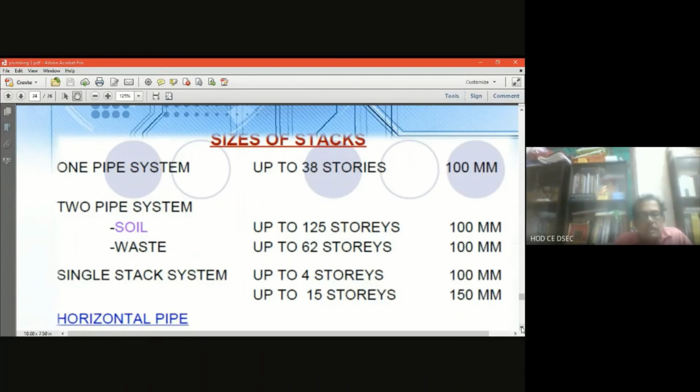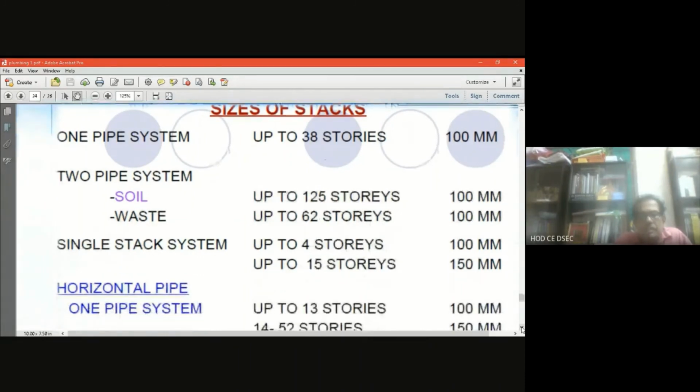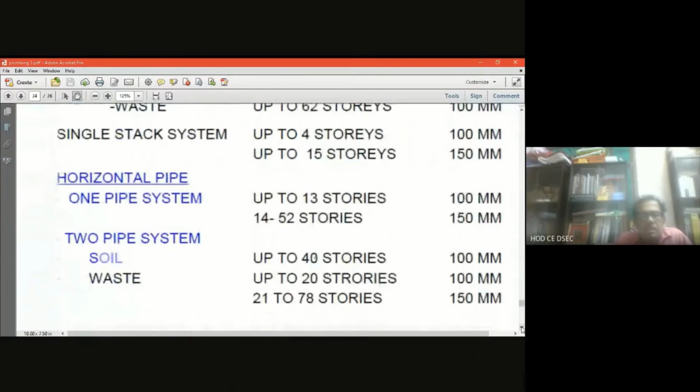Now horizontal pipe system, one pipe system up to 13 stories is 100 millimeter. 14 to 52 stories is 100 millimeter. In case of two pipe system, soil pipe up to 40 stories is 100. Then up to 20 stories is 100, and 21 to 70 stories is 150.